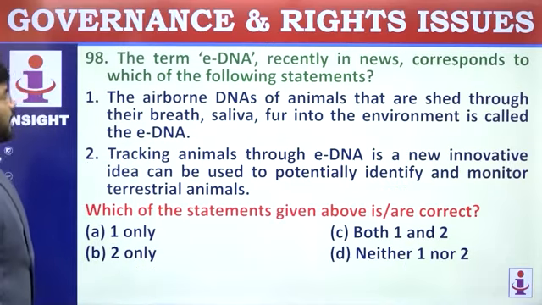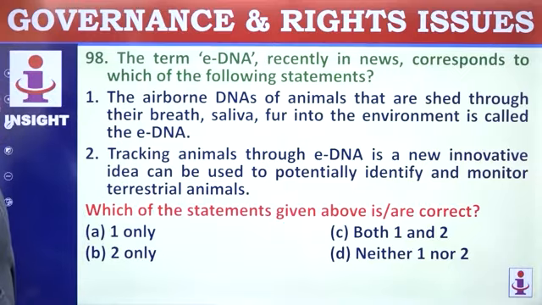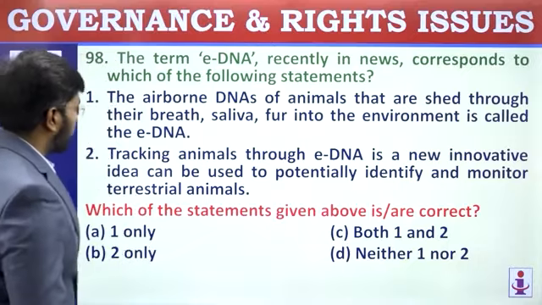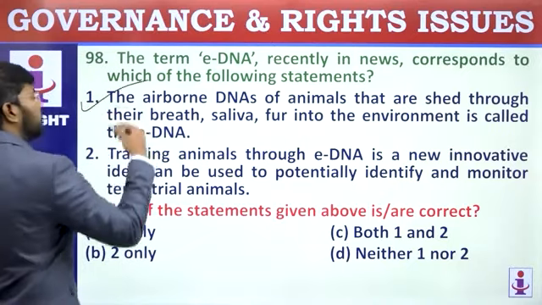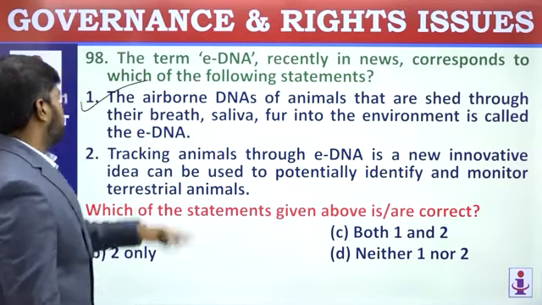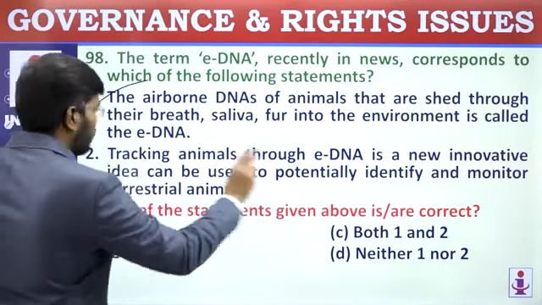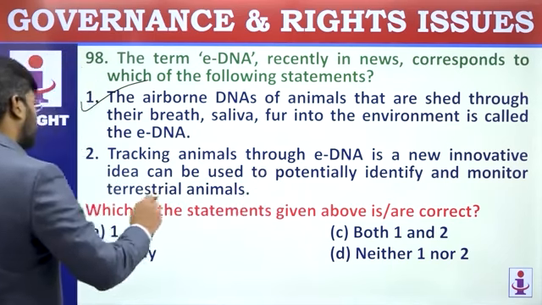The term eDNA recently in news corresponds to which of the following statements? The airborne DNA of animals that is shed through their breath, saliva, fur into the environment is called eDNA. This is correct. So don't have any doubt in this. Tracking animals through eDNA is a new innovative idea, can be used to potentially identify and monitor terrestrial elements.